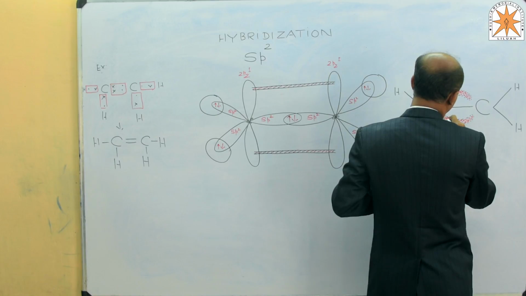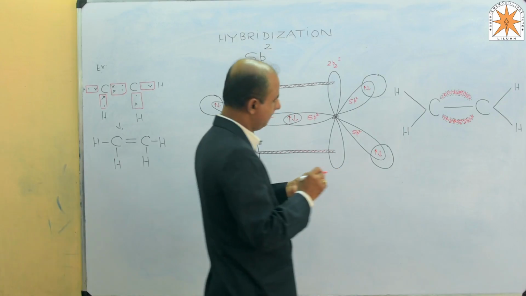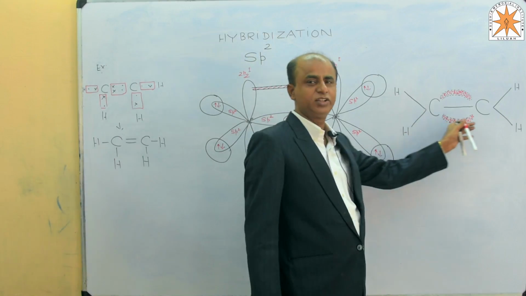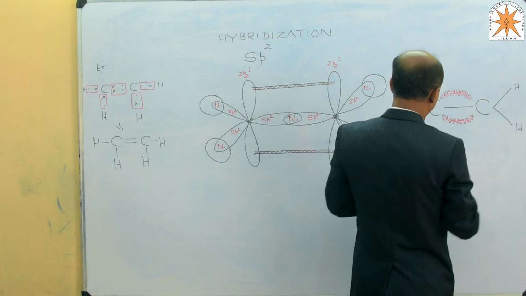This is the basic structure, and overlapping takes place over here. This is said to be the formation of what? The ethylene molecule, CH2 and this one CH2.